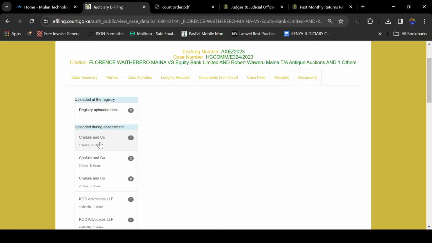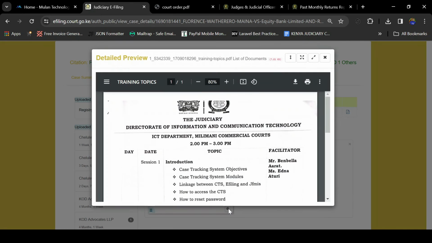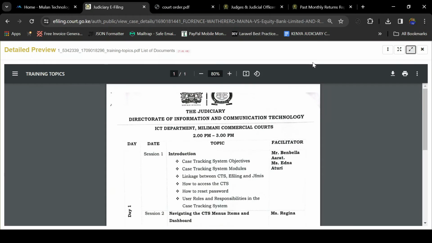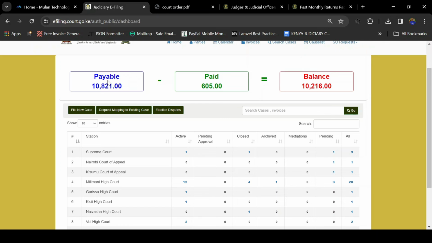For you to view a document, you will click on that document. Then it's going to give you the document and how it was filed. Was it filed at the registration? It's filed during the list of documents. Then this is the document. You can preview it by clicking on it. You can also maximize the preview window, and you can print it direct from here, or you can download it from there.